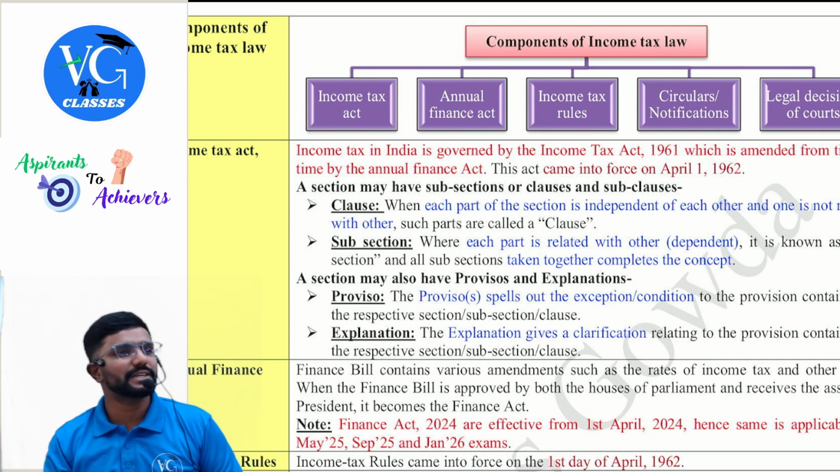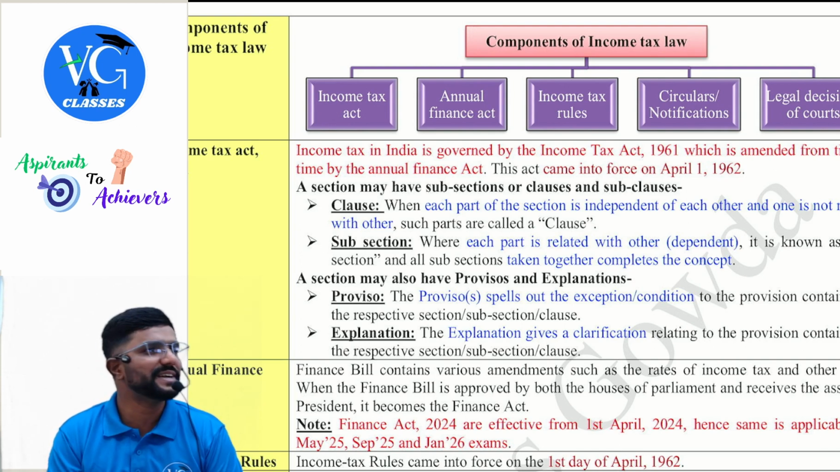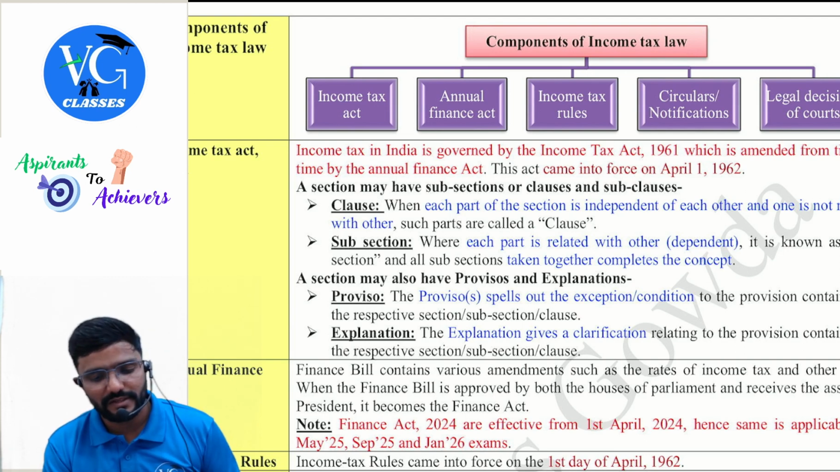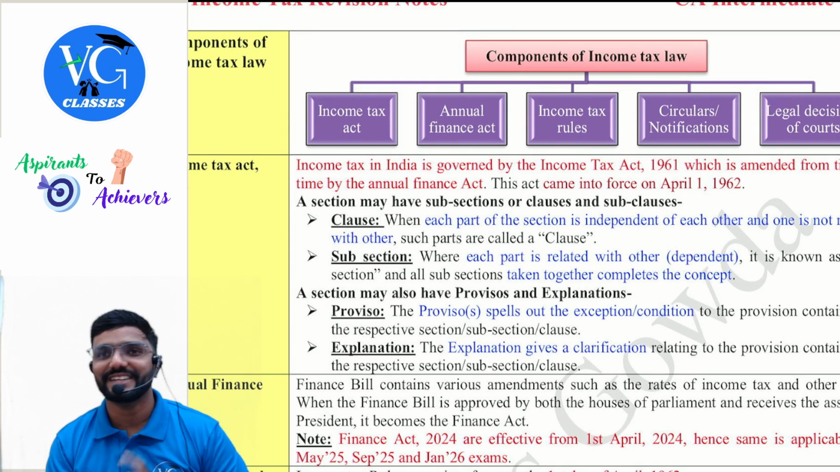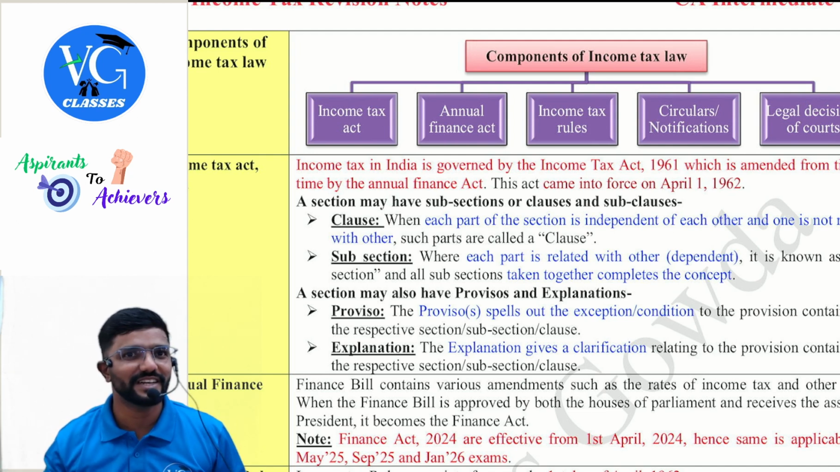Then circulars and notifications, these are released by the government or CBDT. Then legal decisions, that is the judgments given by the High Court or Supreme Court. Yes, each of these we will learn in detail. And if I have to put it now in the form of cricket, most of you love cricket, at least watch cricket.